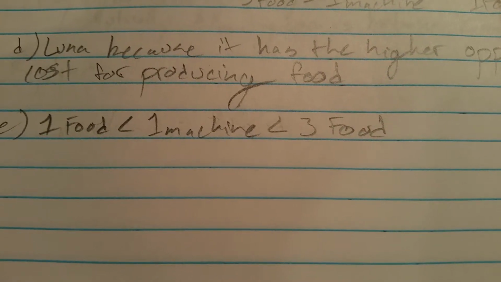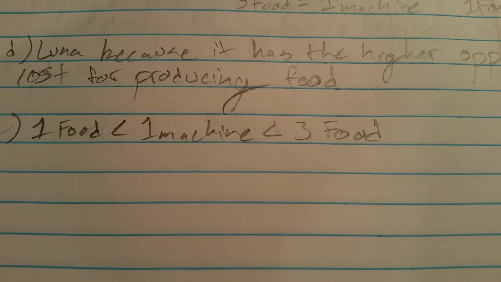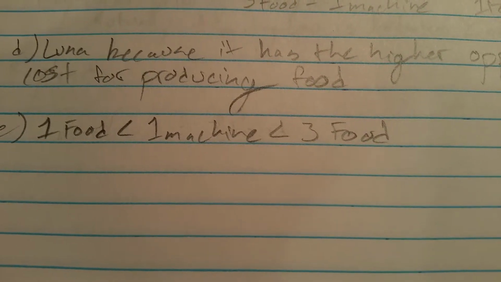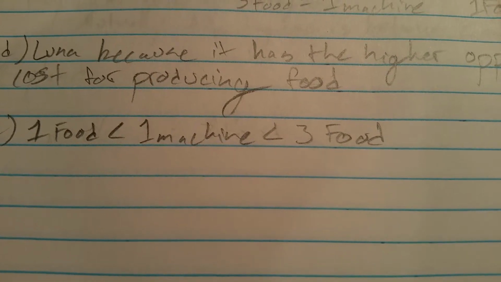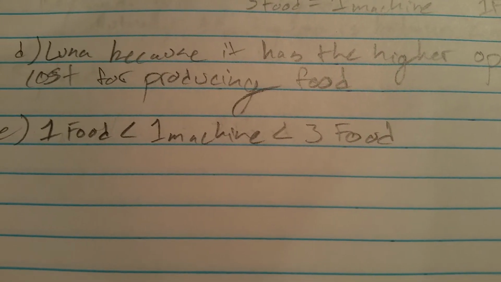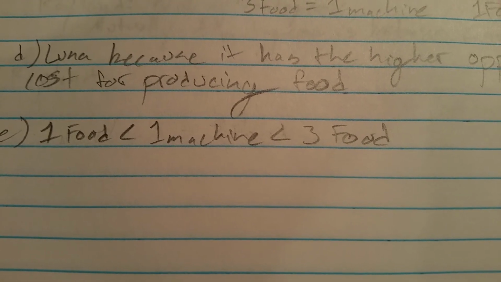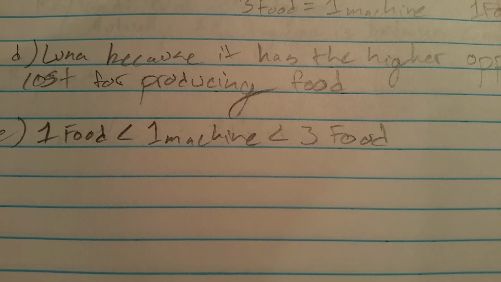So you could trade 2 units of food for a machine. You could trade 2.5 units of food for a machine. You could trade 1.5 units of food for a machine. As long as you're trading between 1 and 3 units of food for a machine, your number will work. And that has been the 2003 AP Macroeconomics Form B number 2.